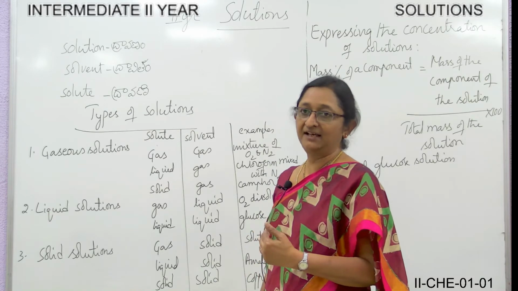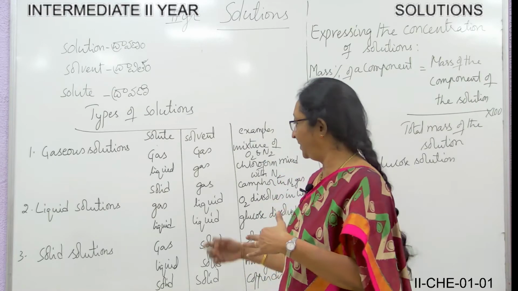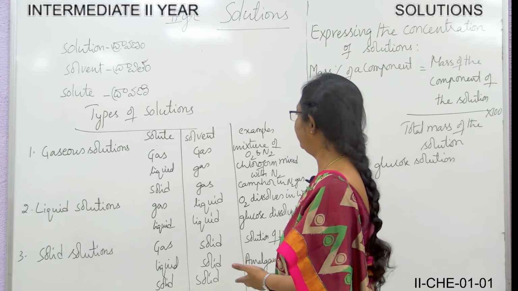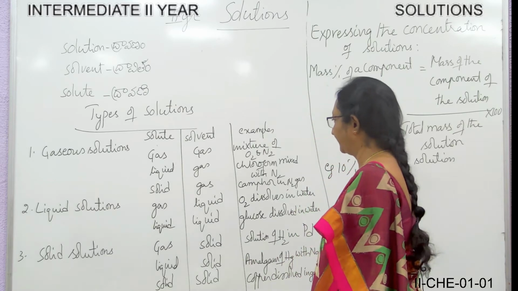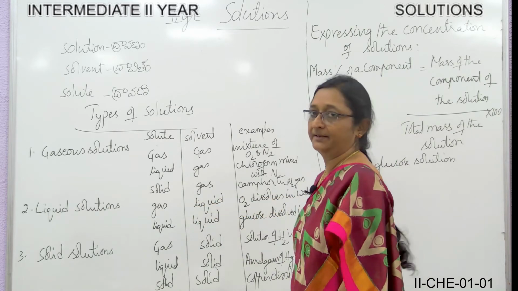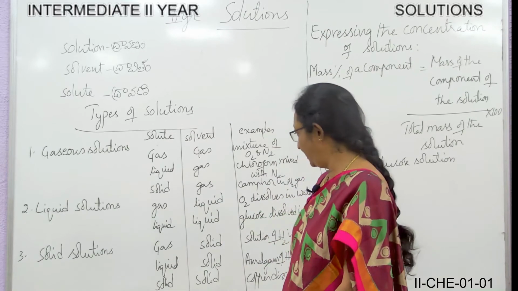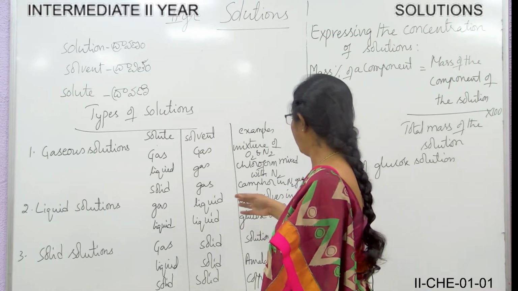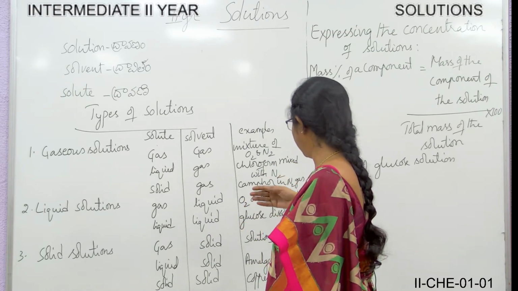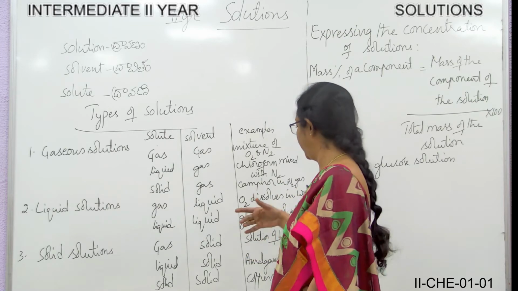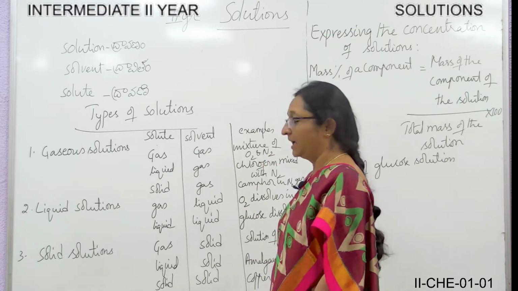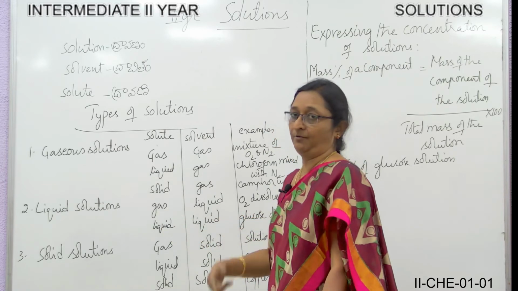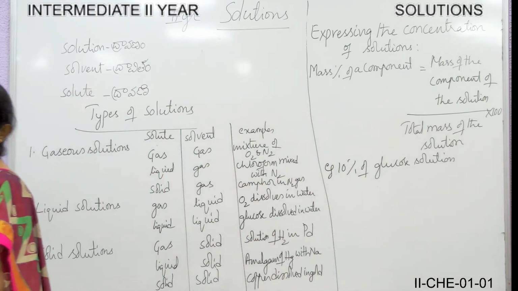The next one, solid and gas. Gas is the solvent and solid is the solute. Camphor in nitrogen. Then the liquid solution. In this liquid solution, the solvent is liquid and the solute can be gas, liquid, or even solid. Now let us see the gas that is dissolved in the liquid. Oxygen can be dissolved in water. Then liquid in liquid.